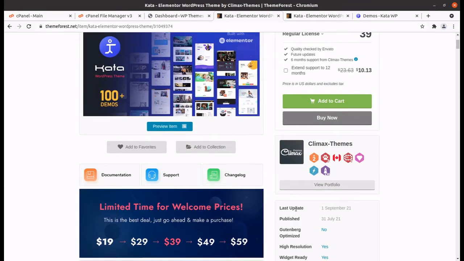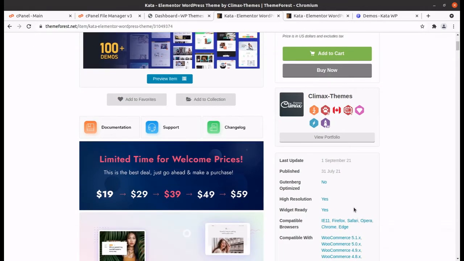Okay, so if we talk about the developers, Kata has been developed by Climax Themes, and the theme is actually new, and it was just made on 31st July. So the release date was 31st July, and regular updates for this theme are also being done.